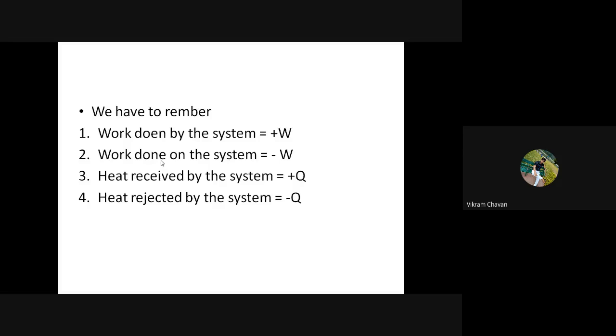We have to remember, first one, work done by the system will be equal to positive work.